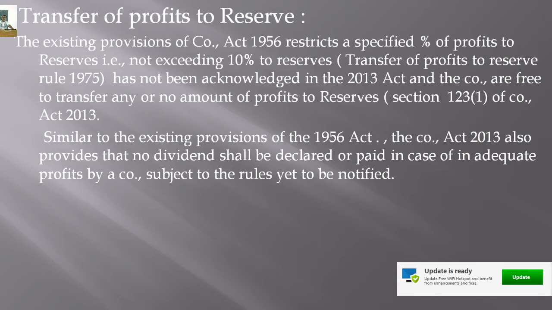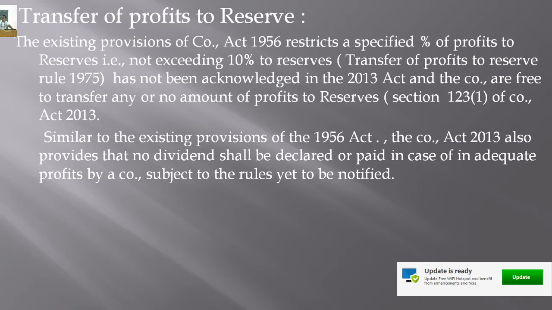Under the Companies Act of 1956, in the case of inadequate profits, the company could declare dividend by transferring a sufficient amount from the general reserve or accumulated profits. But the Companies Act 2013 also provides that no dividend shall be declared or paid in the case of inadequate profit by the company.